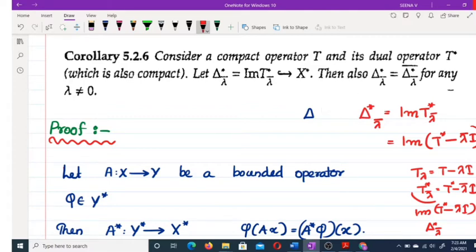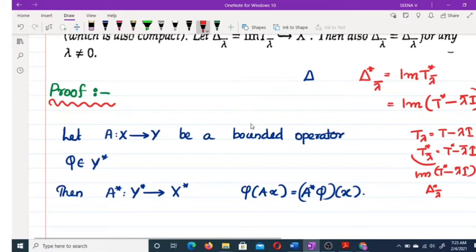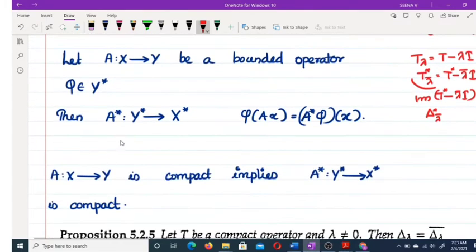So here we have to prove this is equal to its closure. That means we have to prove this delta star lambda conjugate is a closed subspace for any lambda not equal to 0. What is meant by our conjugate operator? Just recall, let A from X to Y be a bounded operator and phi belongs to Y star.